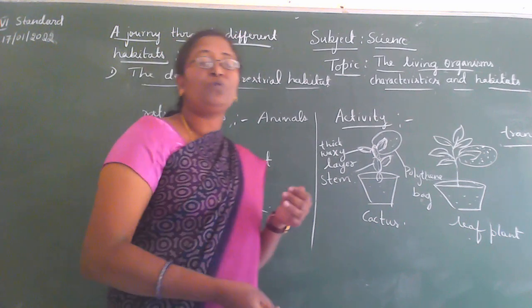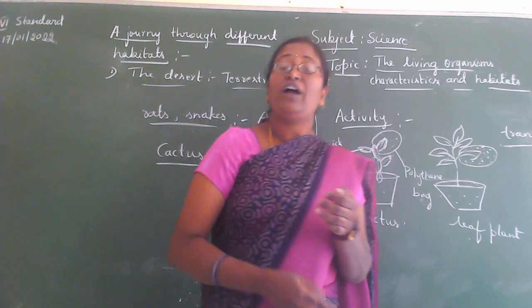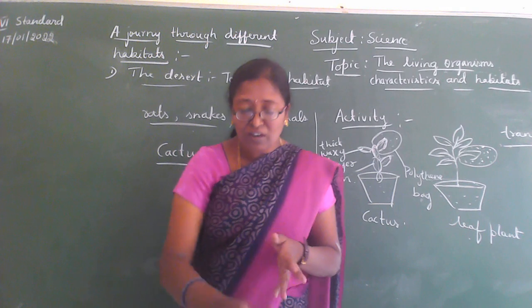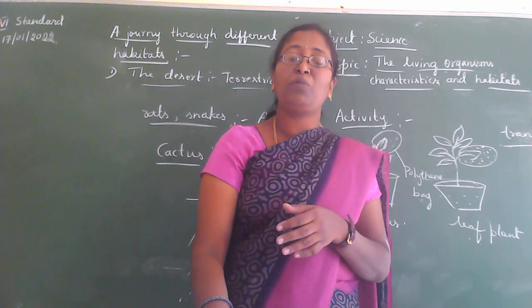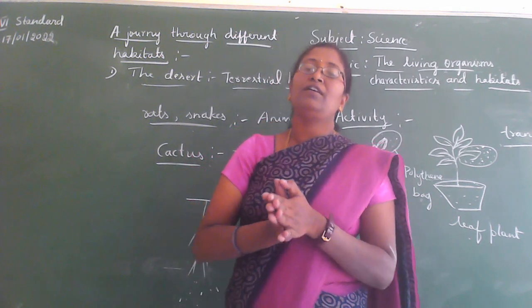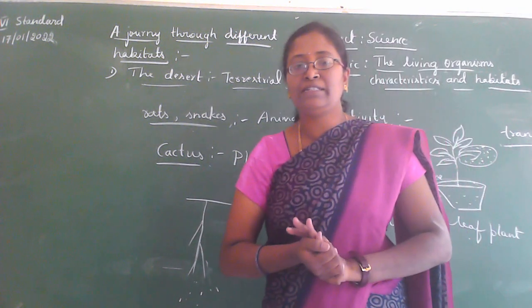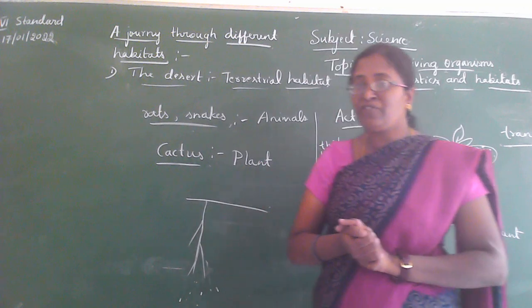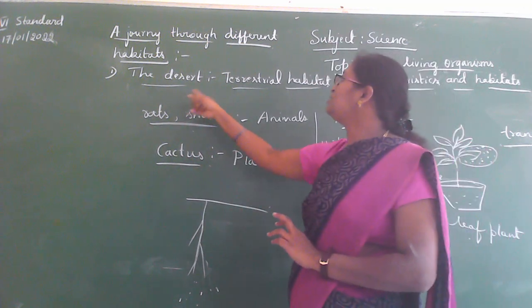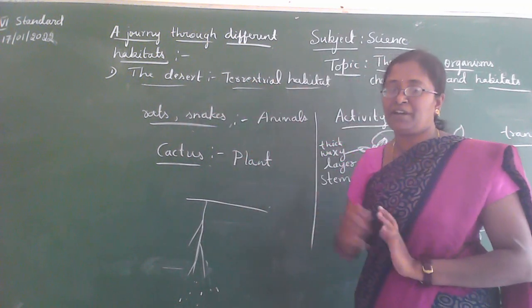Understand? So, what do you understand from this lesson, children? What did you learn in this lesson? We learned how the plants and the animals are adapted to the desert region. What type of habitat is the desert? The desert is a terrestrial habitat.